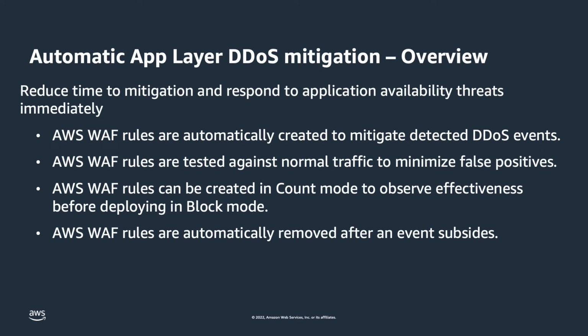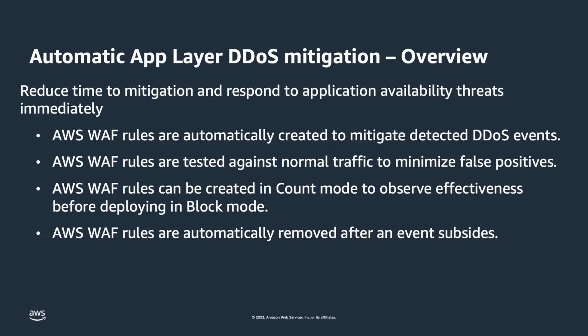Automatic application layer DDoS mitigation is a set of capabilities included for all Shield Advanced customers. This will enable Shield to automatically mitigate malicious web traffic that threatens to impact application availability. This feature automatically checks for attacks against normal traffic, creates, tests, and deploys AWS WAF rules to mitigate Layer 7 DDoS events on behalf of customers. There is flexibility to enable this feature in count or block mode. Count mode enables customers to check the rule groups and rules being created during an attack but not block traffic. Block mode, on the other hand, will block identified malicious traffic during an attack.